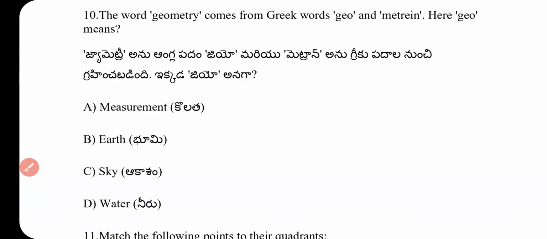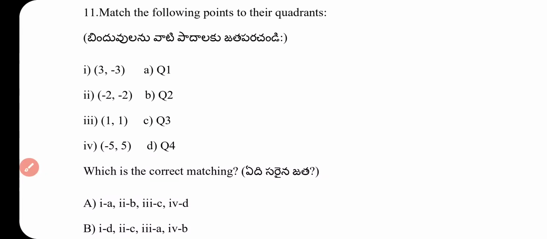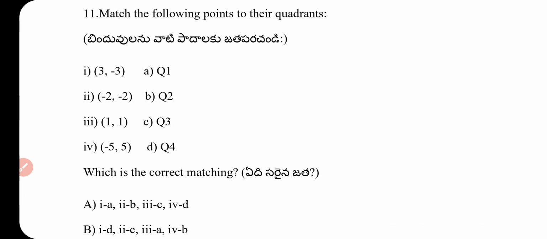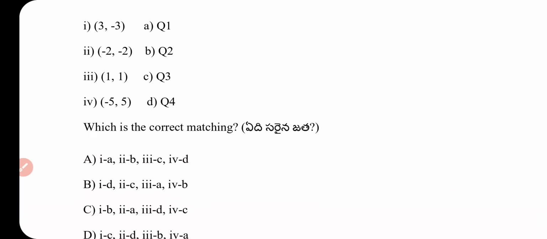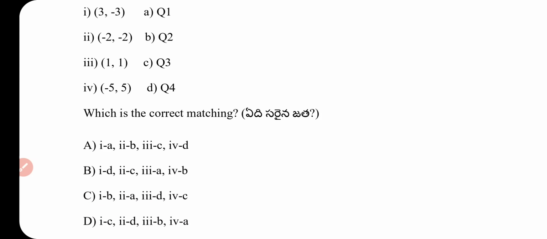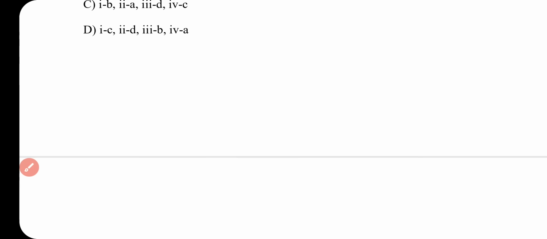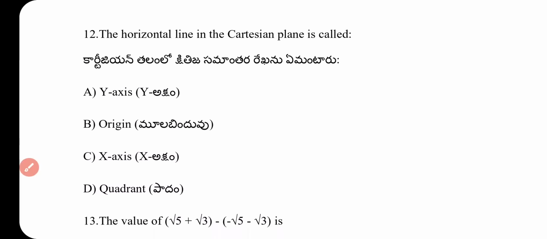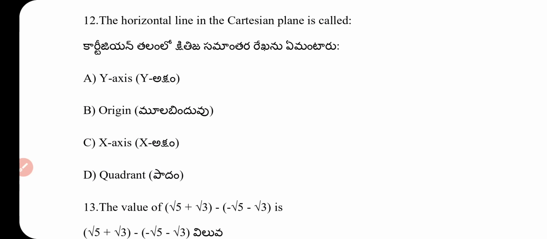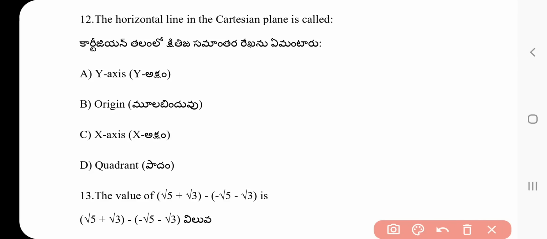Question number 11. Match the following to their quadrant. Option B is the correct answer: first is D, second is C, third is A and fourth is B. Question number 12. The horizontal line in the Cartesian plane is called y-axis, origin, x-axis, or quadrant. The answer is x-axis, option C. The horizontal line in the Cartesian plane is the x-axis.